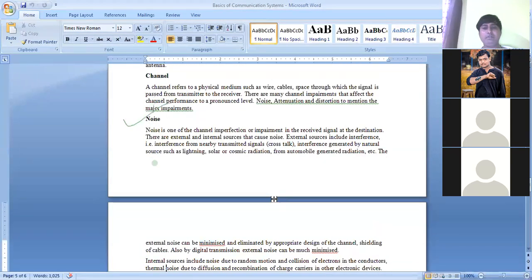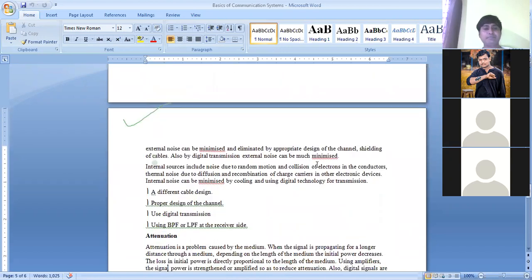So here we have the examples of those. The external sources include interference, that is nearby transmitting signal. We can call it crosstalk, or lightning, solar or cosmic radiations, automobile generated radiations, etc. These are nothing but the noise or the distortions.